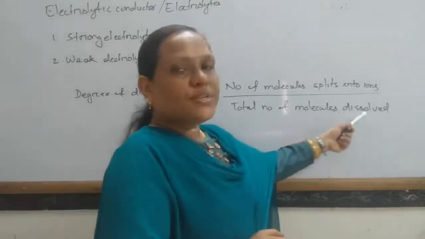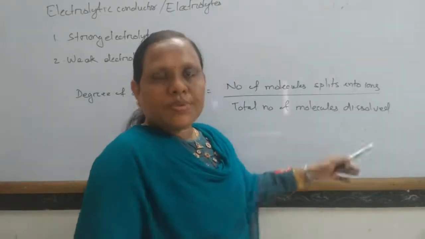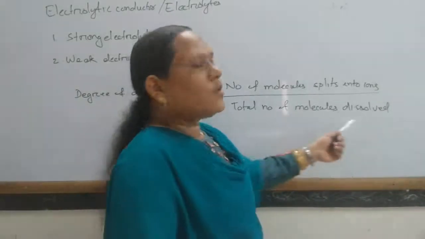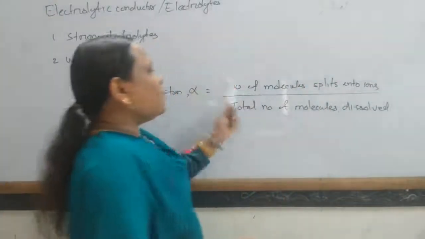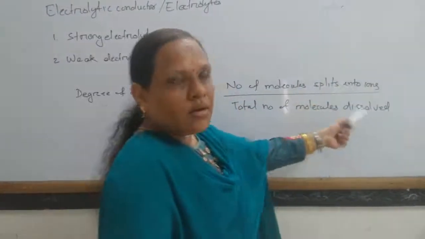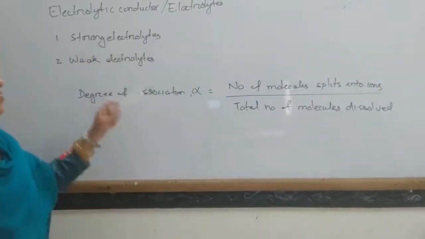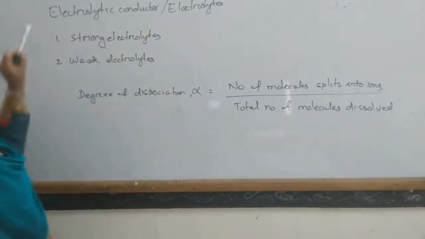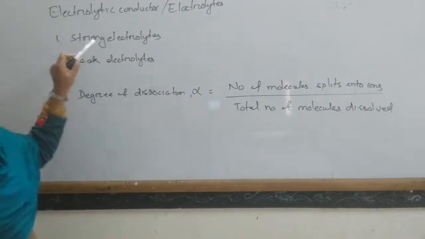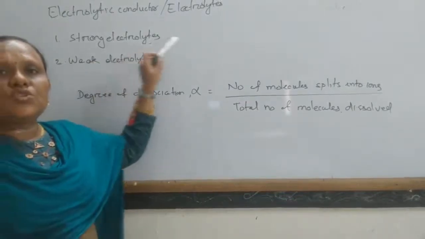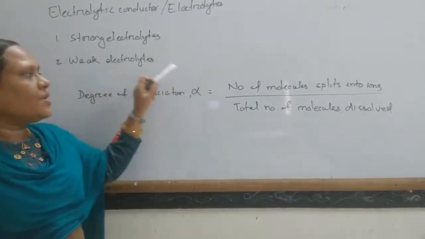That is, total number of molecules dissolved in aqueous solution, or in the molten case, total number of molecules present. The number of molecules that split into ions divided by total number of molecules is known as alpha. So depending on this alpha value, electrolytes are classified into two types: one is strong electrolyte, another is weak electrolyte.